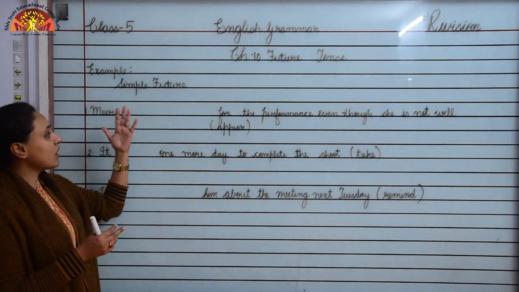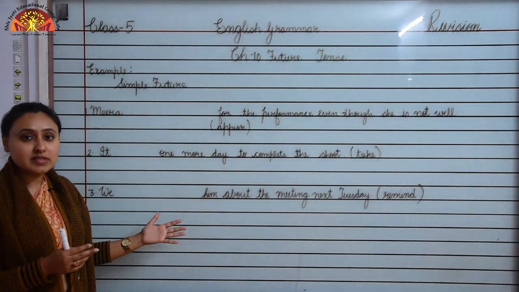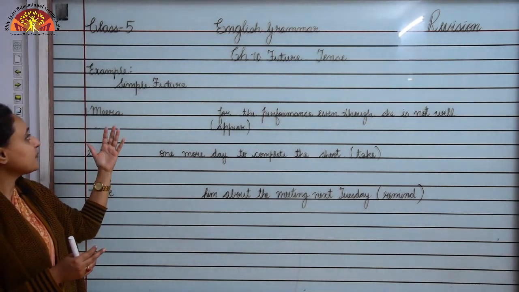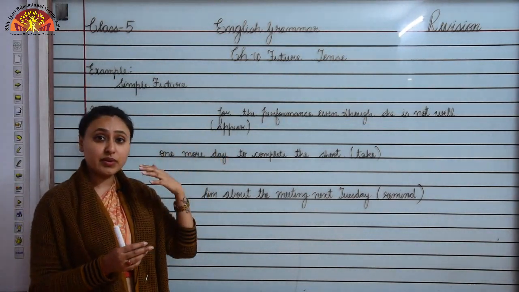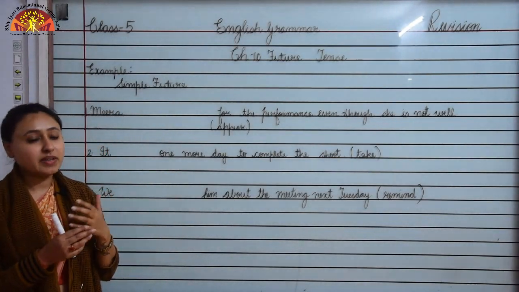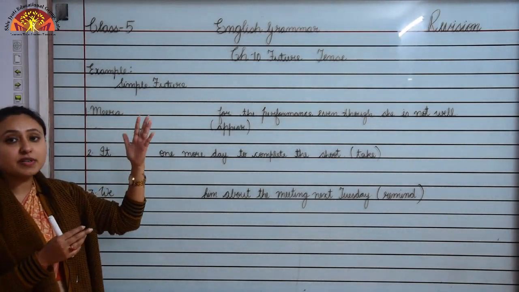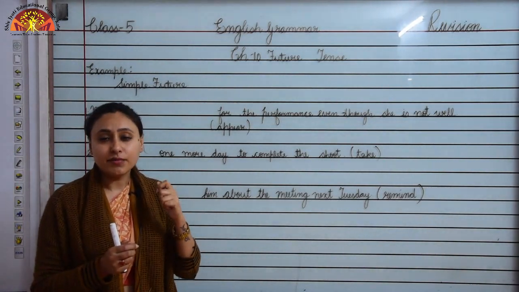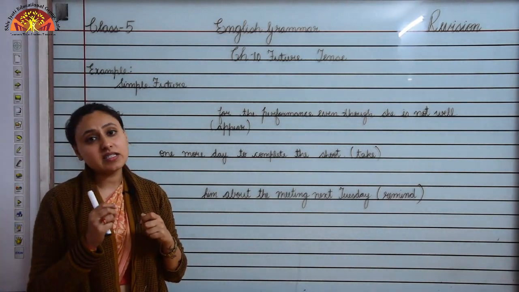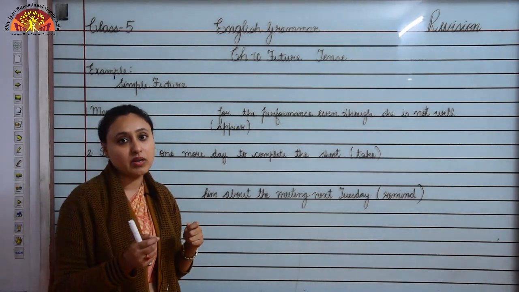So children, now here are some examples. We have to change them in simple future, okay. The verb is given to you. So what you have learned is that whenever we have to change a sentence in simple future, we use the helping verb will with the base form of the verb, okay.